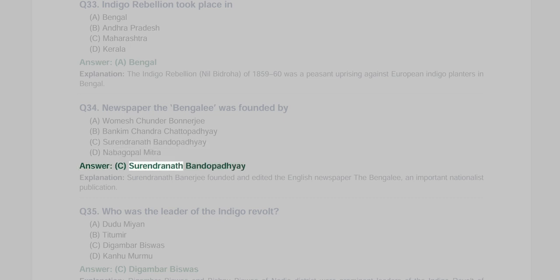Answer C. Surendranath Bandopadhyay. Explanation. Surendranath Banerjee founded and edited the English newspaper The Bengalee, an important nationalist publication.